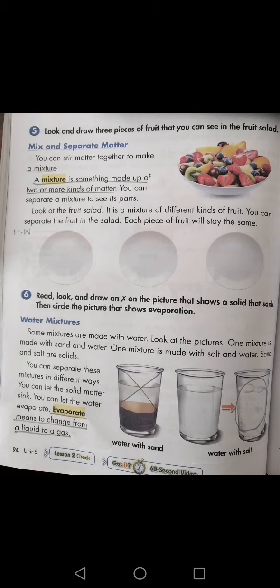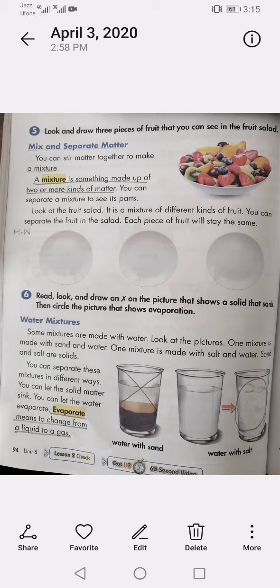Now what you have to do is separate the fruits you have used to make a salad. Now you have to draw three different fruits in these circles that you have separated from the salad. Okay, now come to point number 6. Read, look and draw an X on the picture that shows a solid that sank. Then circle the picture that shows evaporation.